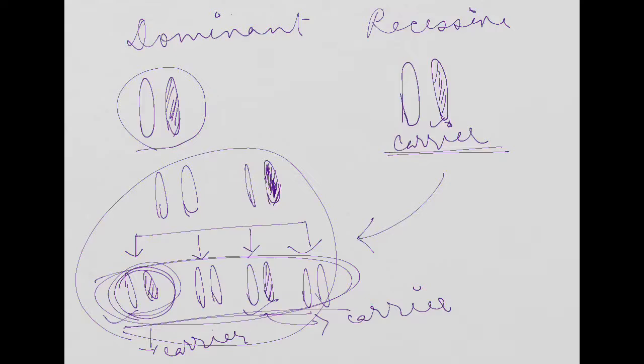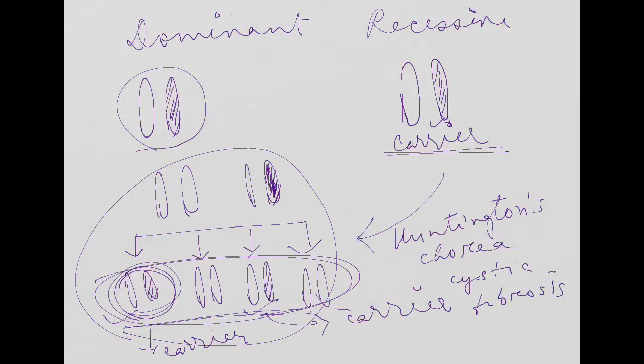An example of a dominant disorder is Huntington's chorea. An example of a recessive disorder is cystic fibrosis. So this is the idea about genetic disorders that I am talking about.